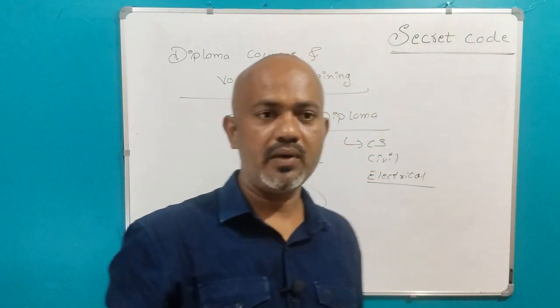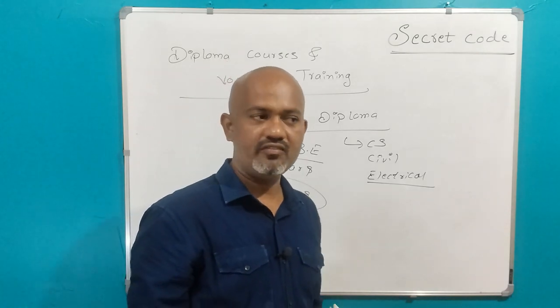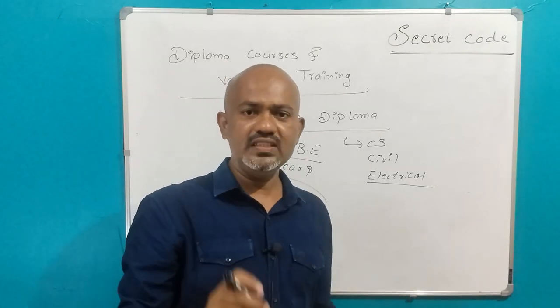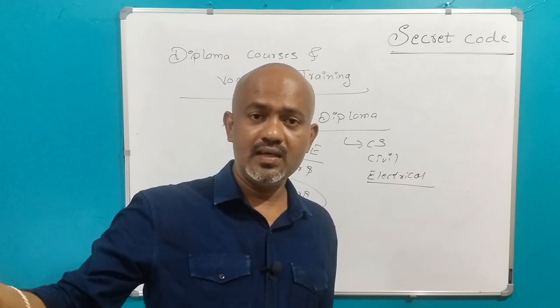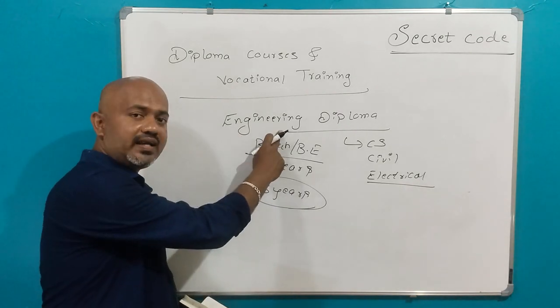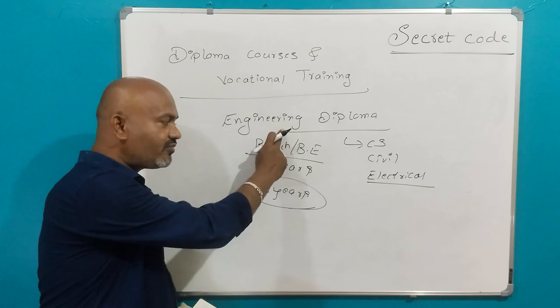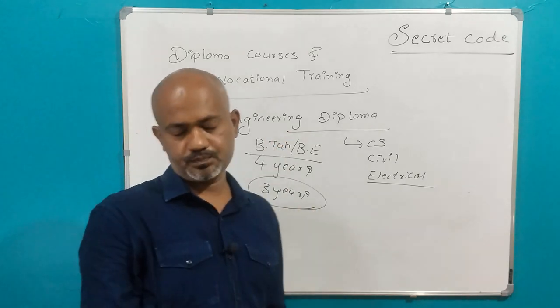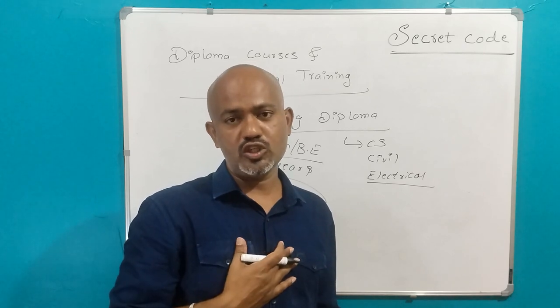After your engineering diploma, you can directly apply for jobs. That's the option we have if you do engineering diploma. If you want to do engineering, you have to do class 11, class 12, then BTech or BE. But if you want to go very soon to a job, you can do engineering diploma. Just after your 10th, you can do a 3 year engineering diploma, and after 3 years you can apply for a job. You may say, no sir, I don't want to go for a job, I want to do engineering.